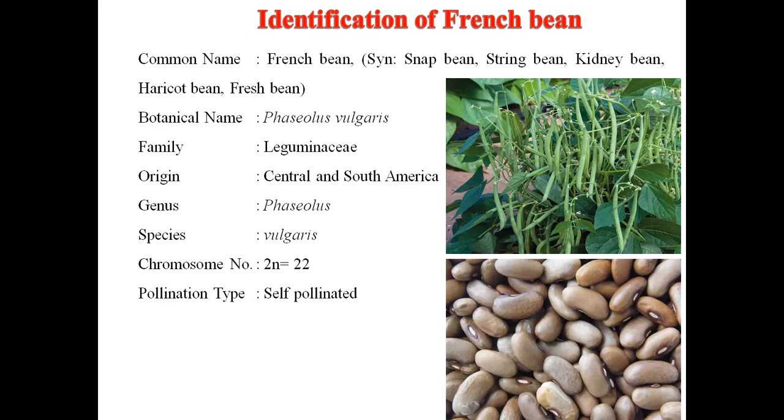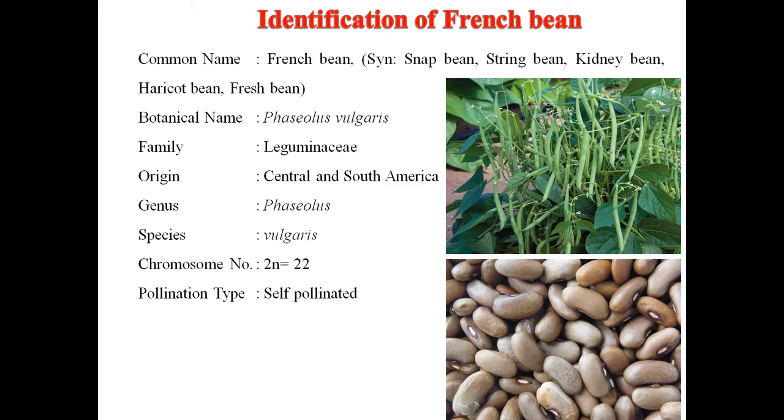Next one is a French bean. Commonly it is known as French bean, synonymous snap bean, string bean, kidney bean, haricot bean. Botanical name of French bean is Phaseolus vulgaris, family Leguminaceae, origin Central and South America. Genus Phaseolus and species vulgaris.